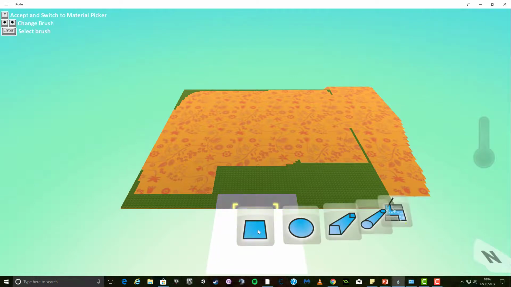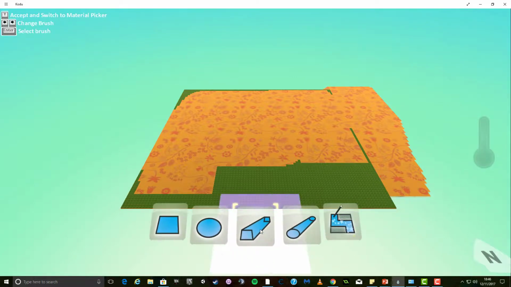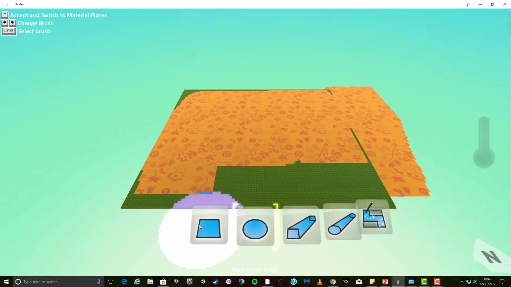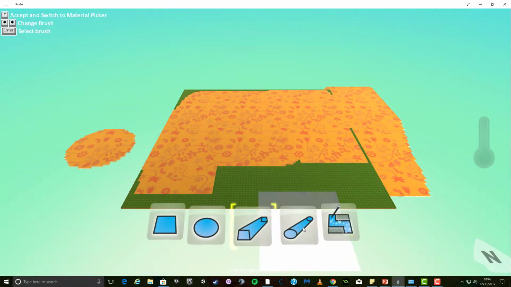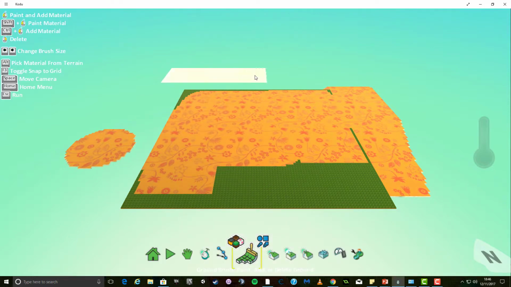Also, you'll see that it's different brush sizes that you can select. You can have a circular brush, you can have a square brush, and you can use these type of brushes which allow you to draw long straight lines. Again, have a play.